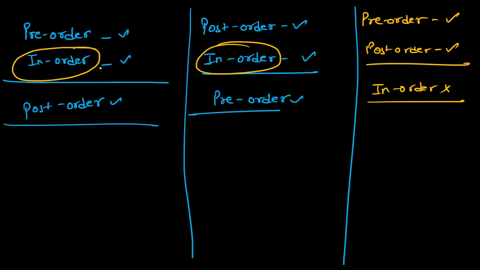If in-order is not given, you cannot find it, whether it is post-order or pre-order. With only pre-order and post-order, you cannot find in-order, because in-order basically defines the structure of the tree. Now let me explain how, here. Look very carefully, we'll go one step at a time.